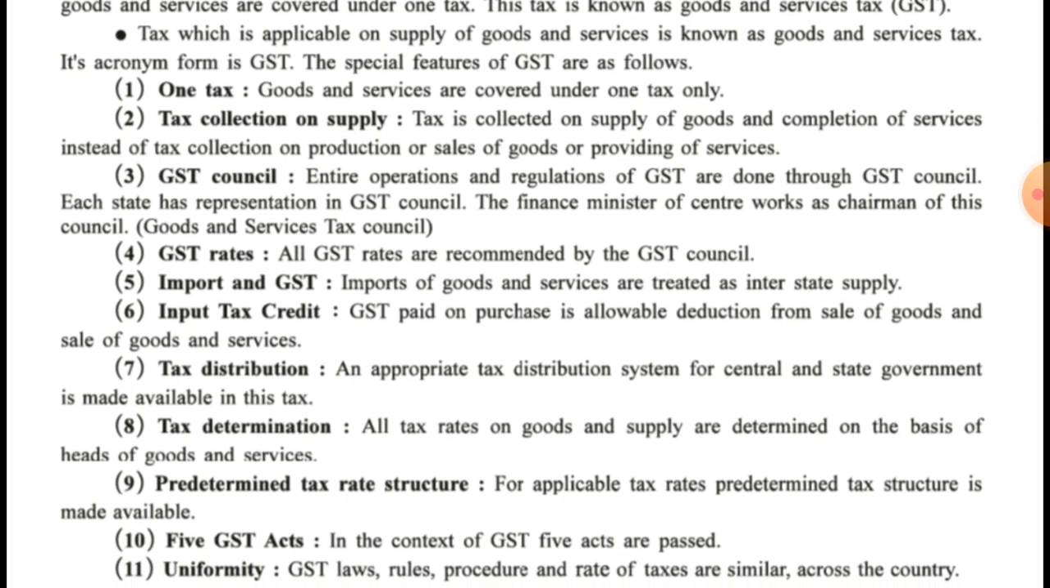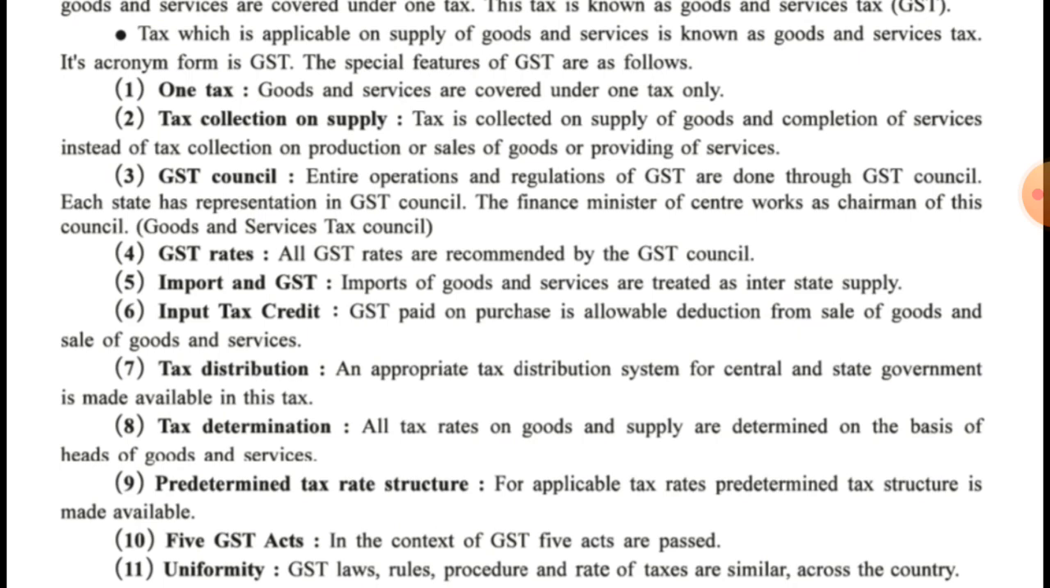Next one, that is tax determination. All tax rates on goods and supply are determined on the basis of head of goods and services. It means the related head of the concerned goods and services are consulted, and on that basis only the tax structure has been determined, the amount of tax rate has been determined on the goods and supply.